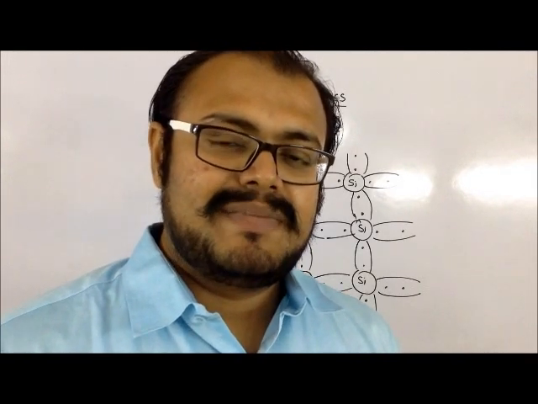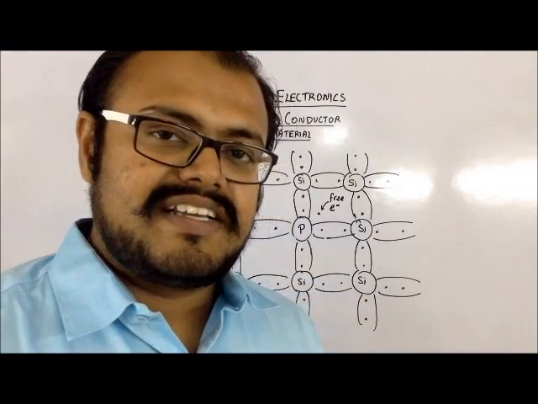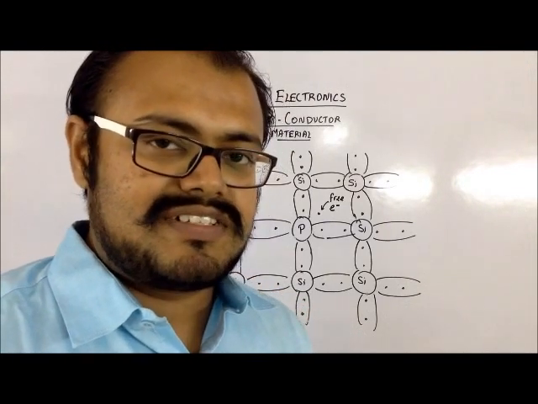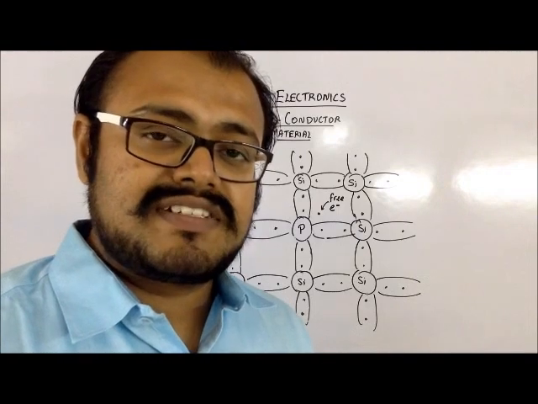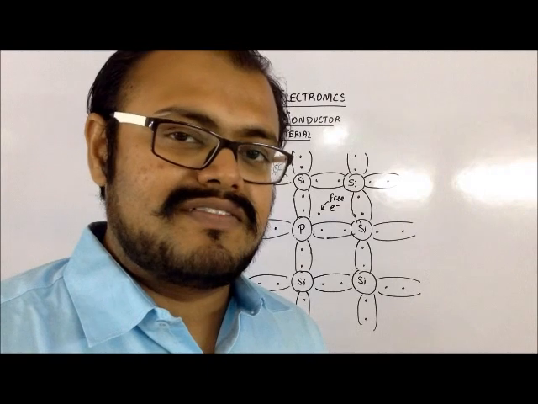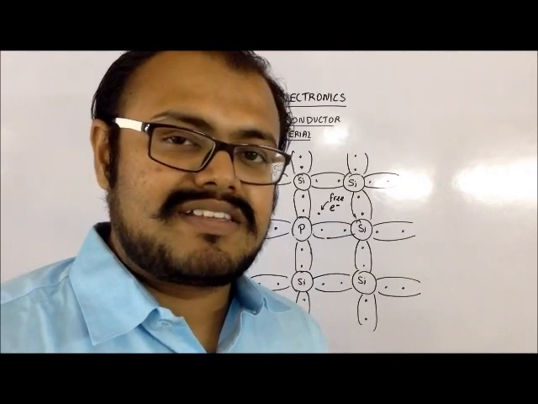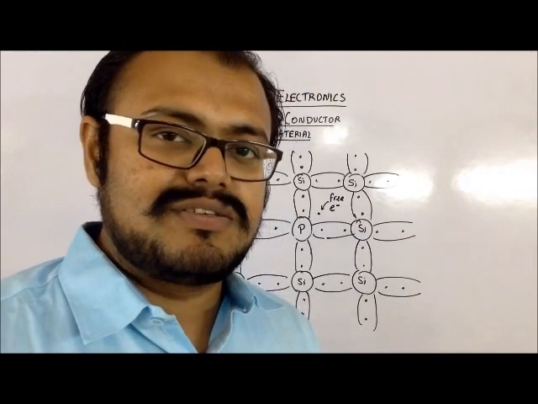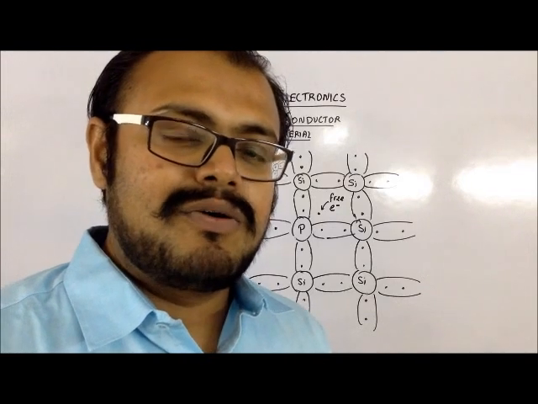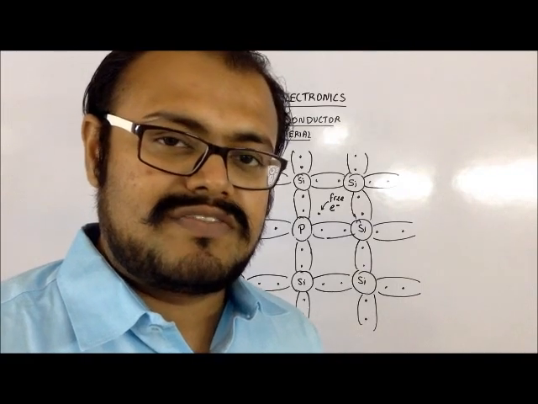So pentavalent means it has 5 valence electrons. Whenever a pentavalent impurity is added to an intrinsic semiconductor, in this case we have taken phosphorus as our impurity. Phosphorus, being a pentavalent atom, will form 4 bonds with the neighboring silicon atoms, and it will remain with a single electron which is loosely bound to it.